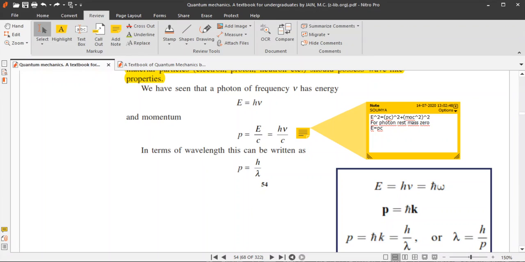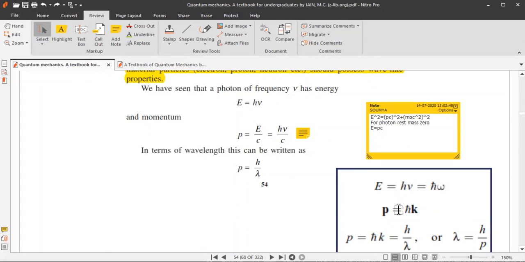For a photon, the rest mass m0 is 0. Therefore, the second term vanishes and E square equals P square c square. So, for a photon, we can write E equals Pc. That is why P equals E by c for a photon.